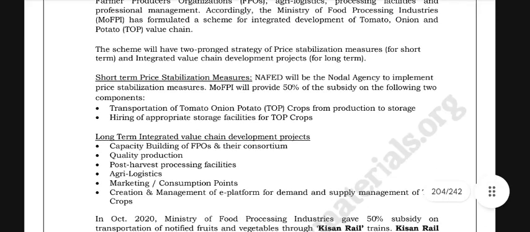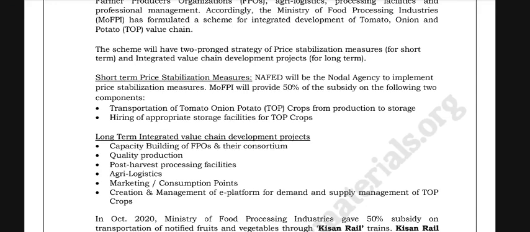Short-term price stabilization measures: NAFED will be the nodal agency to implement price stabilization measures.